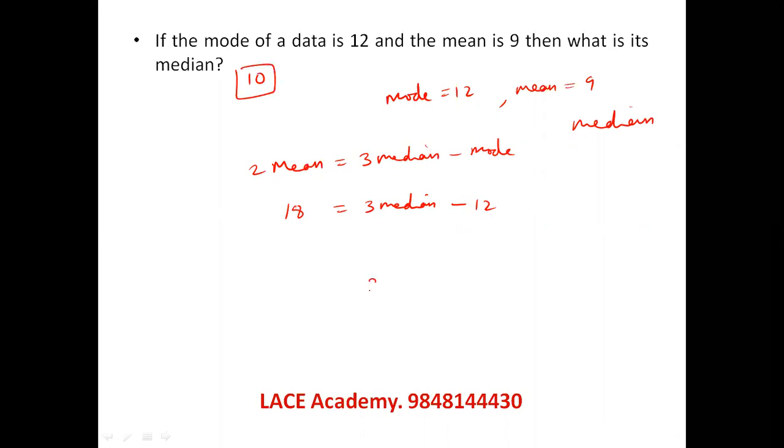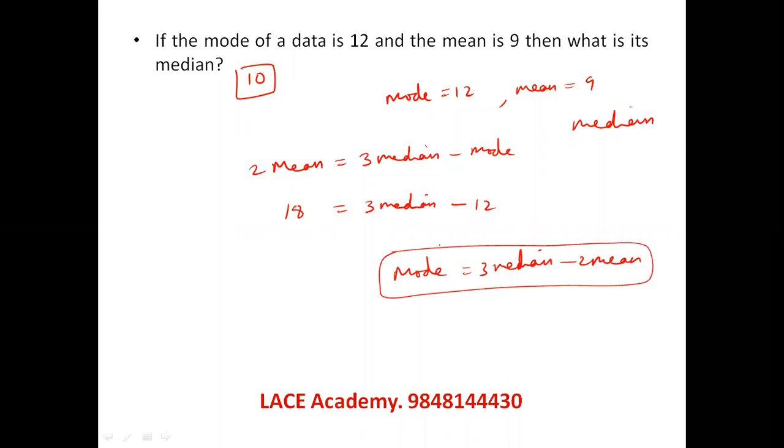Or some people directly say 3 median is equal to, or I can say mode is equal to 3 median minus 2 mean. This is also a way of writing the same thing, whatever it is. This is only an empirical formula. This is not a 100% guaranteed formula. This is an empirical relation. Let's see the next one.